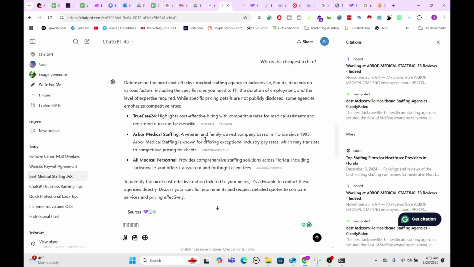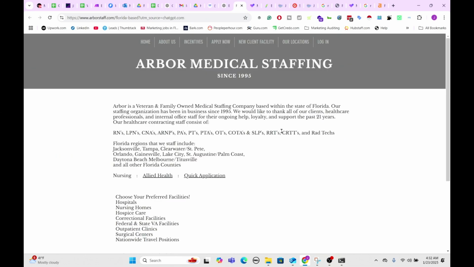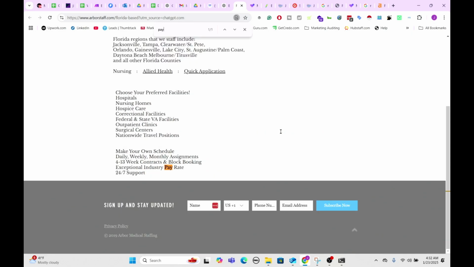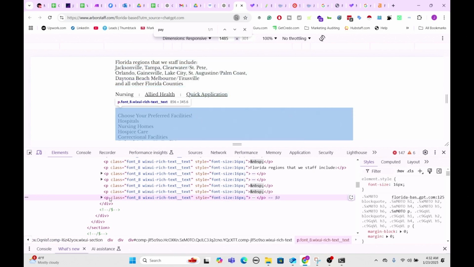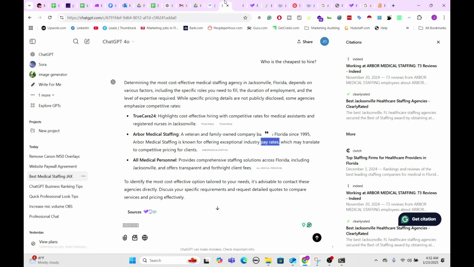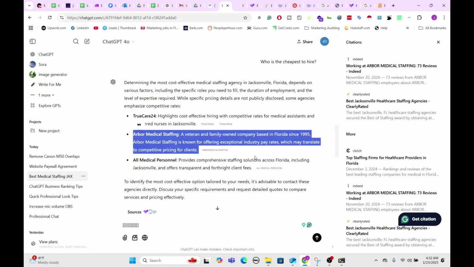Where do they talk about exceptional pay rates? Pay rates is the word they were using. And pay, there it is. Industry pay rate. So they scanned this entire site and they found that down here at the very bottom, it is also a paragraph header. Just as a little side note there. Maybe that's why they're ranked number 2.